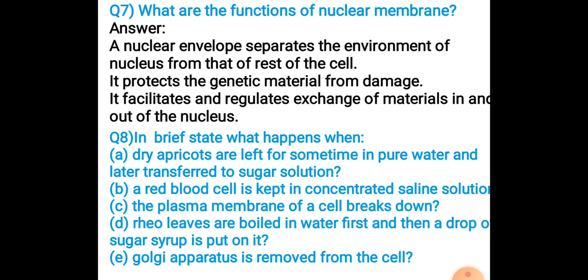Now next, in brief state, what happens when? So here are a few options you can see. Dry apricots are left for some time in pure water and later transferred to sugar solution.